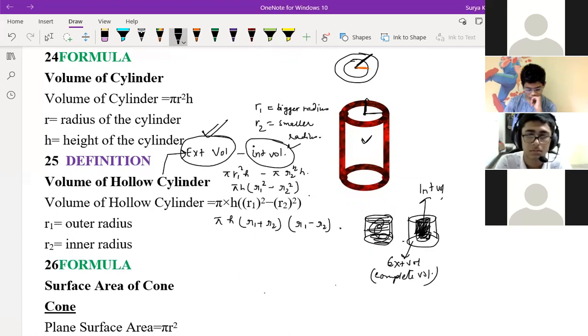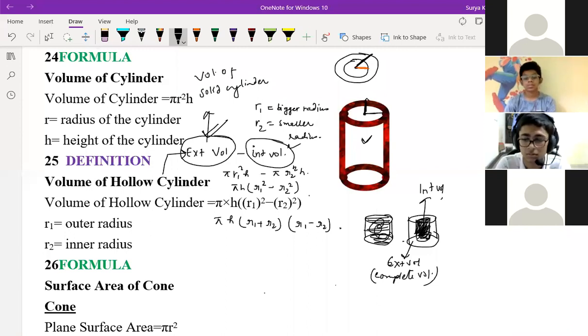Okay, fine. Again, I'm telling you. External volume means total volume. Don't think external volume, think the complete cylinder volume, okay? This is nothing but, you can write, the volume of a solid cylinder, okay? Nothing else. Yes, sir. With external diameter. Understood, Sai Charan now? Yes, sir, the external part. External volume, external part, yes.